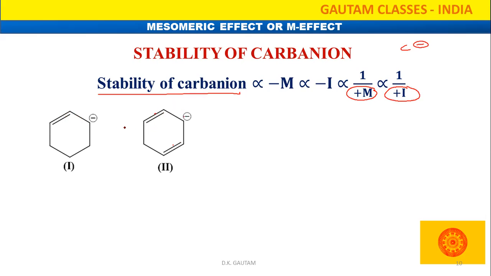So in this carbanion, which one is more stable? The one having more conjugation systems. More conjugation systems means more dispersion of charge. More dispersion of charge, more stability of the carbocation or carbanion. So which one is more stable here? So the stability of the second carbanion is more as compared to the first one. Why? Because here two conjugated systems are present. Here only one conjugated system is present.